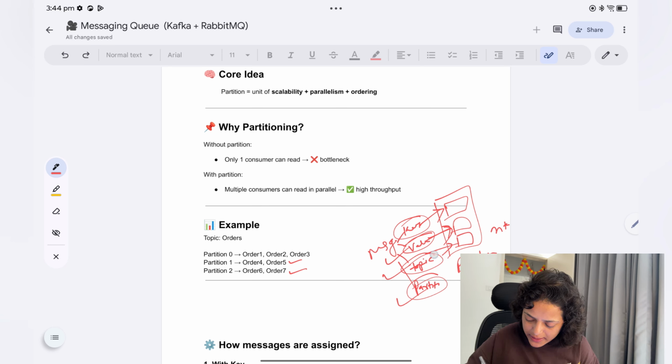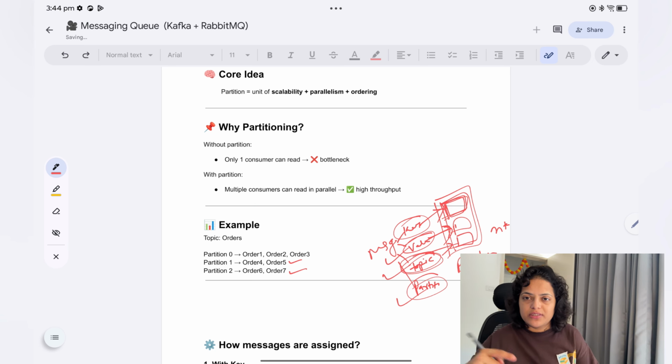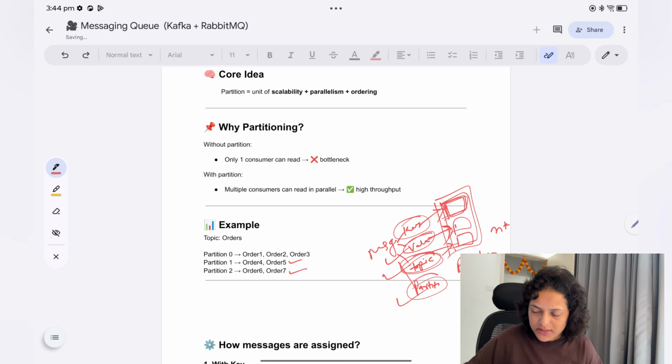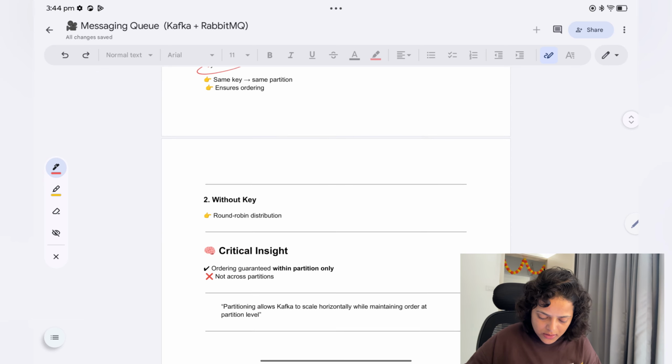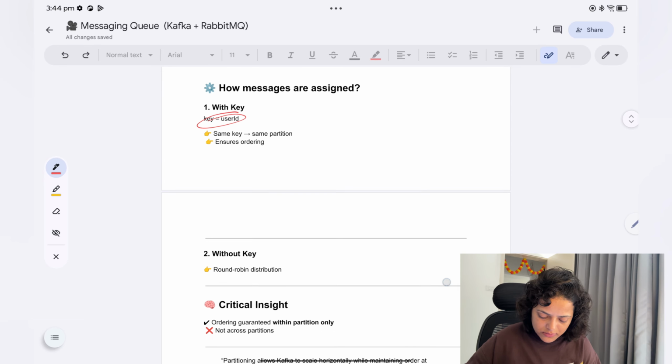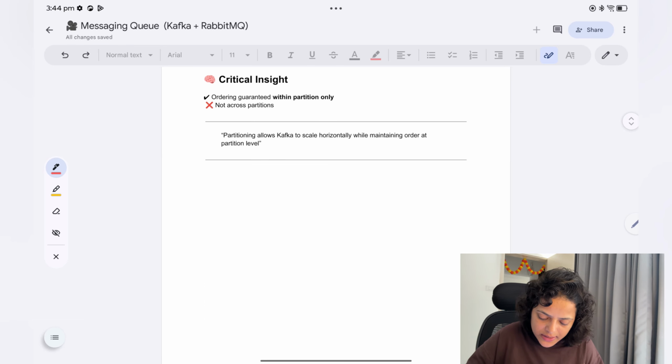The topic will be the same, but the partition inside the topic differs, my bad. So you have a broker, then a topic, and inside the topic you have partitions, and it will send data to those partitions on a round robin basis. Now the critical insight: ordering is guaranteed within a partition only, not across partitions.